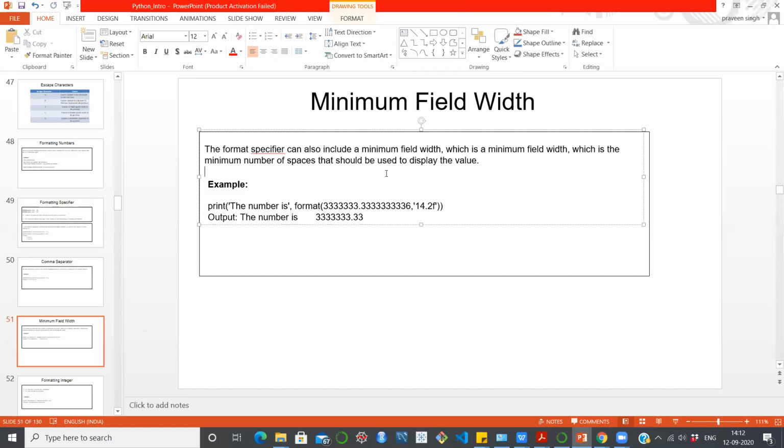Say we have a big number, and we need some space before it. How will you do that? Let me take this example on a notebook so that we can see how exactly the output comes and what it looks like.